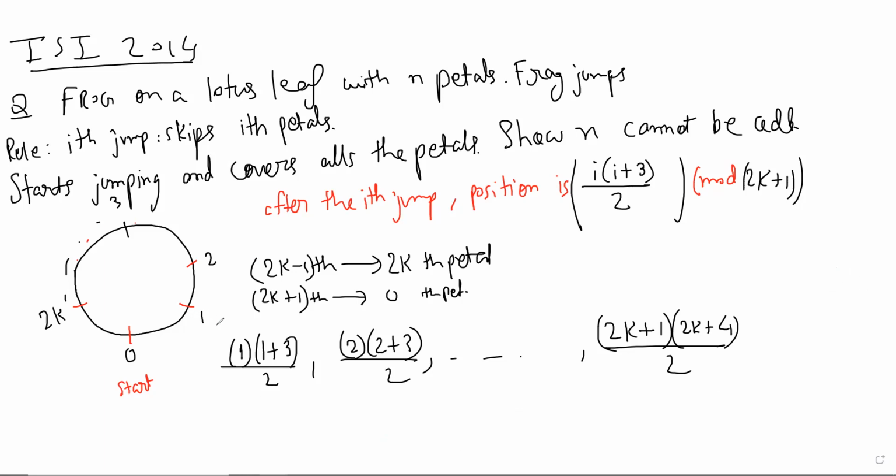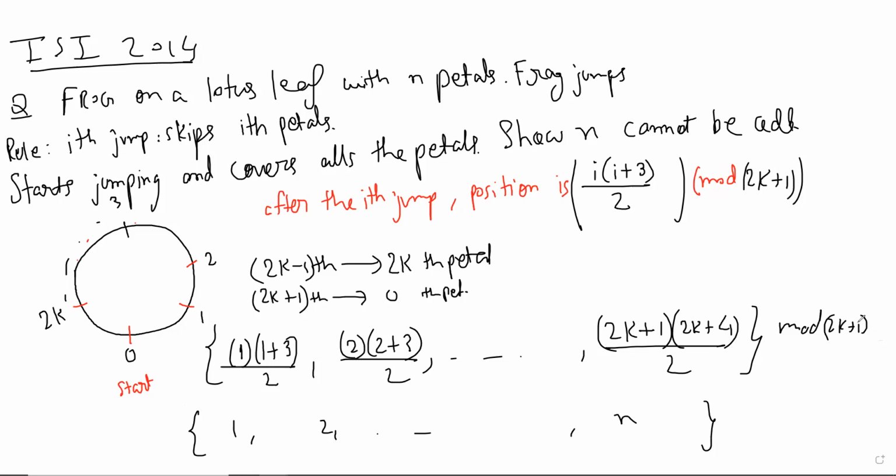So this is the set of numbers, maybe mod 2k plus 1. Oh sir, I think I got it. We have 2k plus 1 numbers in the list, and we have 2k plus 1 petals. So each number should be distinct here, but is it distinct? It's not distinct, so that's what I am getting.